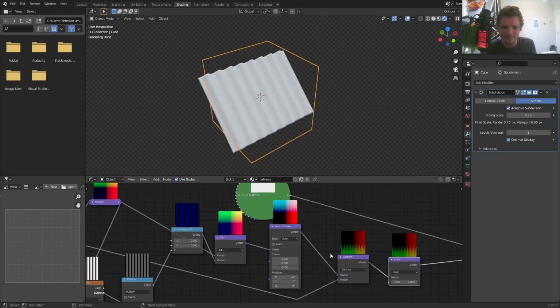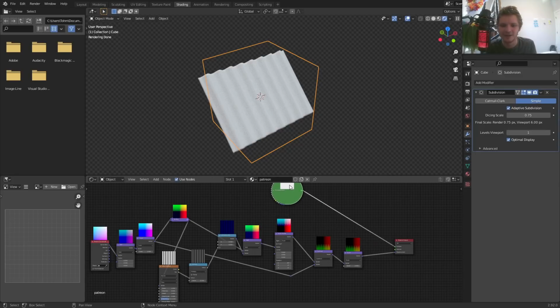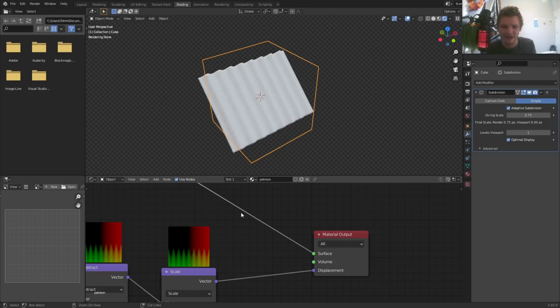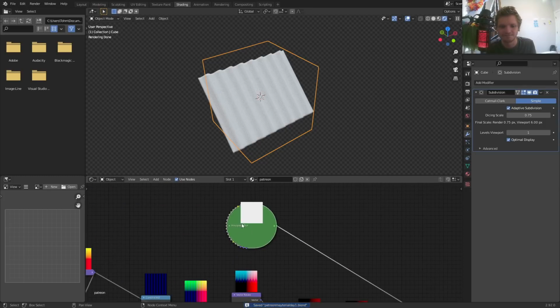Okay? Cool. Next thing I want to do is the BSDF side of it. So we've done the displacement. Now let's talk about the surface. Good time to save.